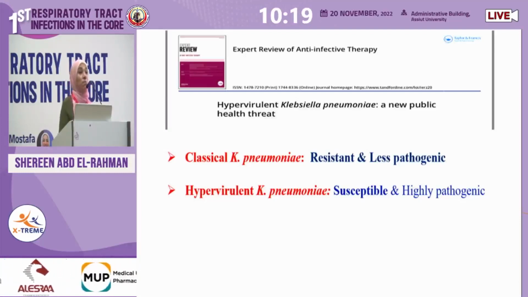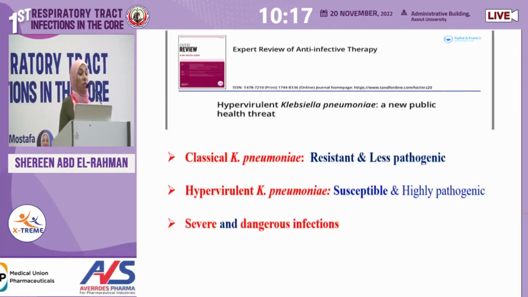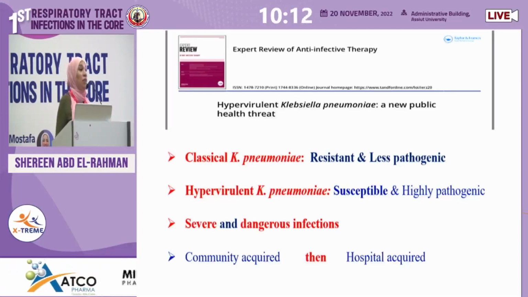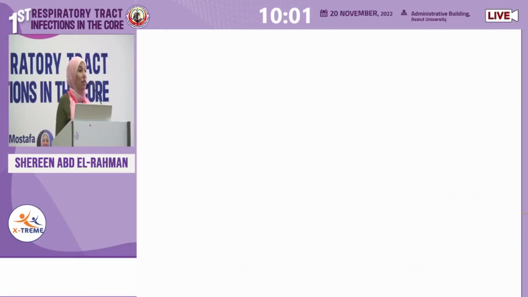Susceptible to drugs but cause severe infections. First, it causes community-acquired necrotizing hepatitis, necrotizing pneumonia. Unfortunately, it has been seen in the hospital now and causing severe necrotizing multi-drug resistant pneumonia. So how do they develop? The classical